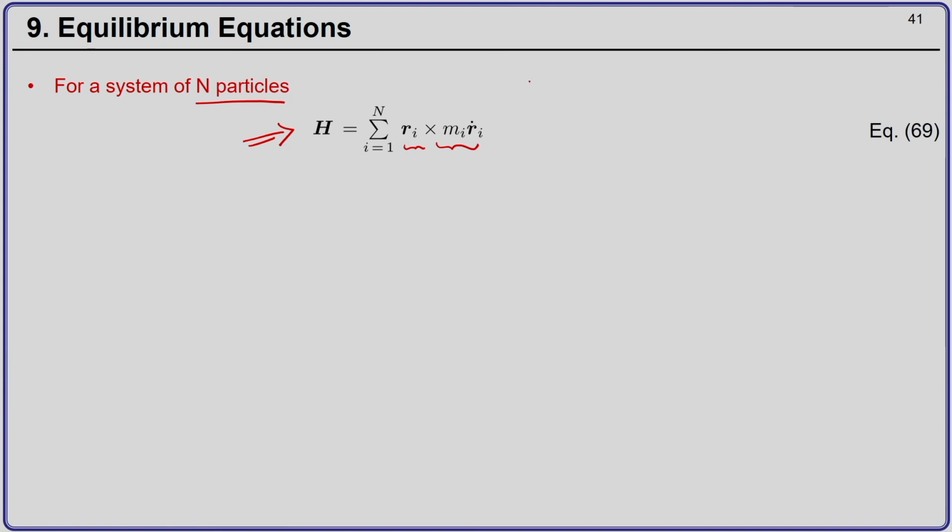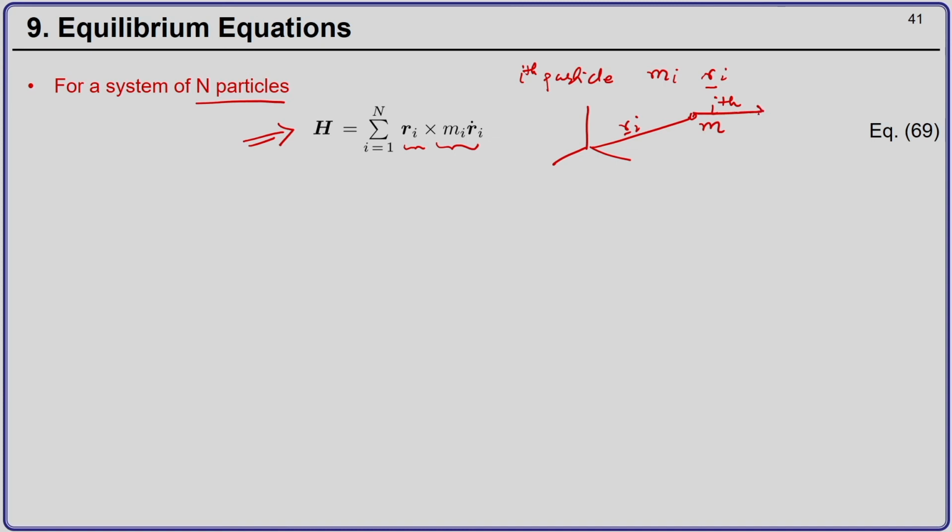Let us say you have an ith particle, its mass is m_i, and its current position vector is r_i.